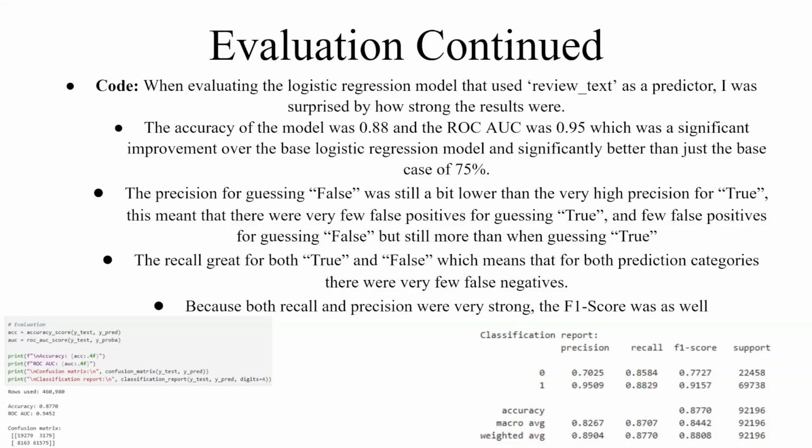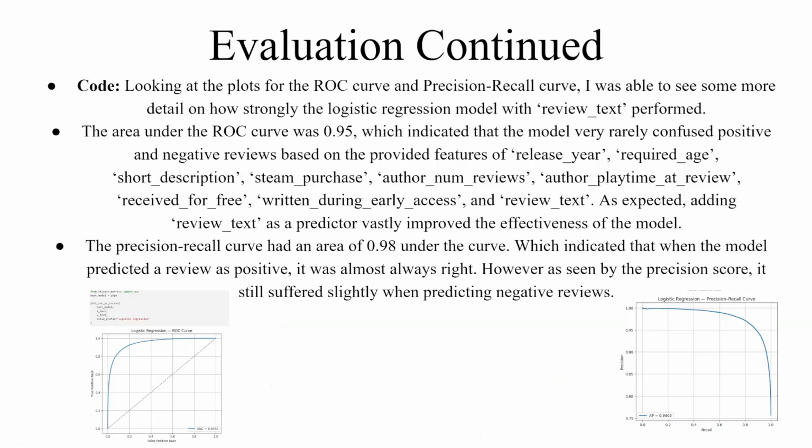The precision for guessing false was still a bit lower than the very high precision for true. This meant that there were very few false positives for guessing true, but just a few false positives for guessing false, but still more when guessing false than when guessing true. The recall was great for both true and false, which means that for both prediction categories there were very few false negatives, and as a result, the F1 score was great as well.